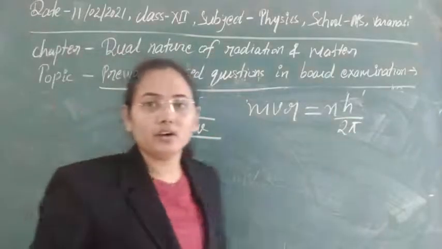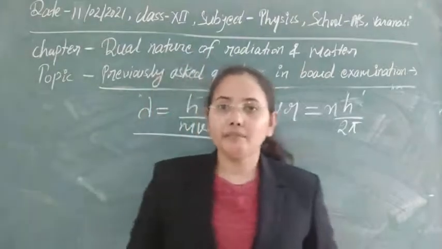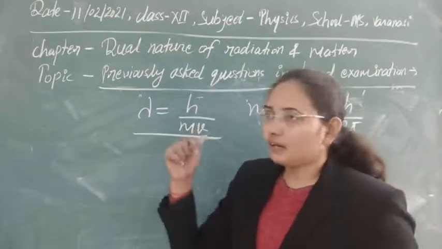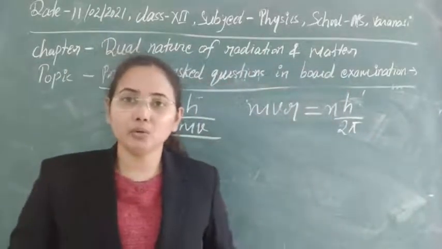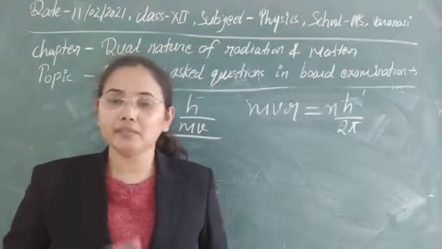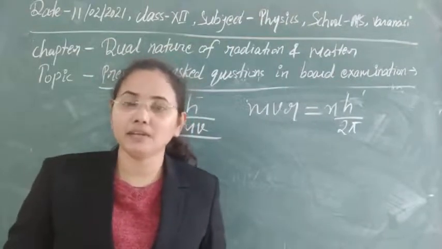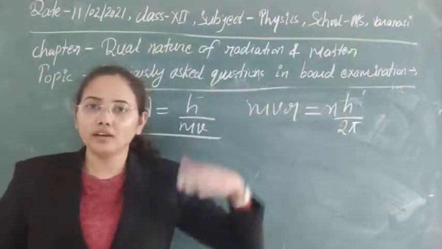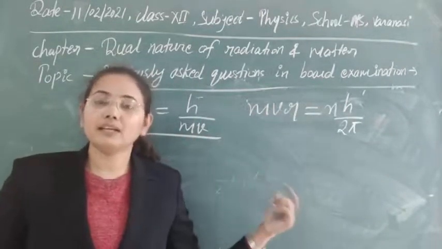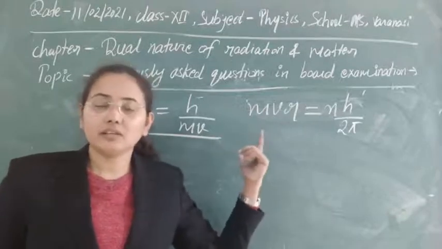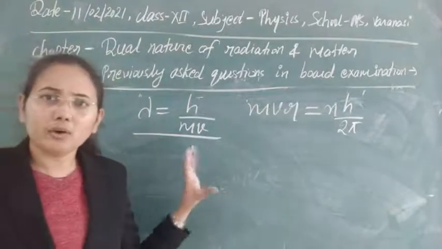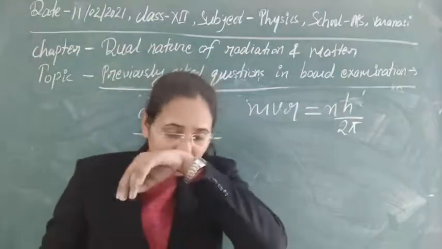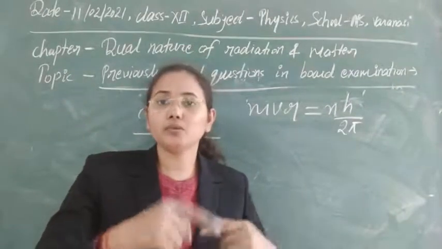So this is the wavelength of any wave that is associated with any moving particle. As always I am saying, whenever any matter particle is in motion, only at that time will we get the wave picture of that particular particle. So as in orbits, electrons are revolving with some velocity, then definitely there will be some wave associated with it. Now de Broglie has even put a limitation or some conditions for the revolution of the electrons